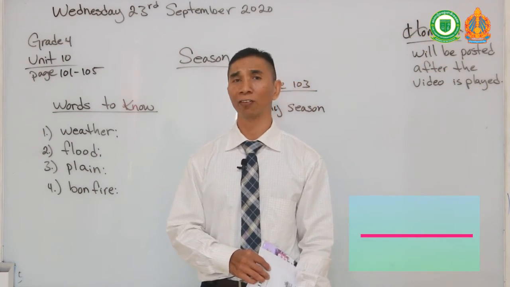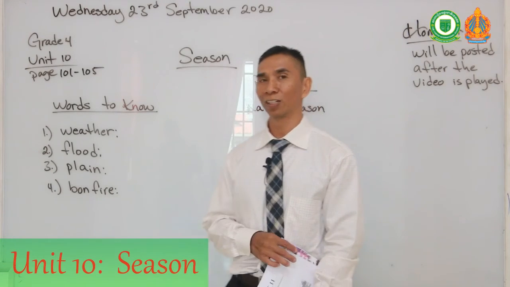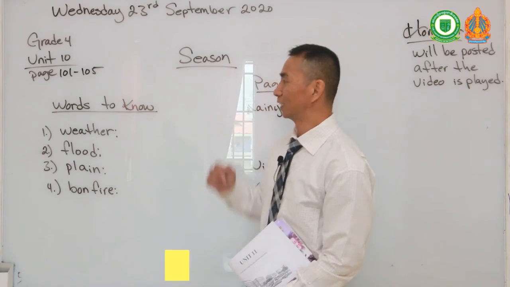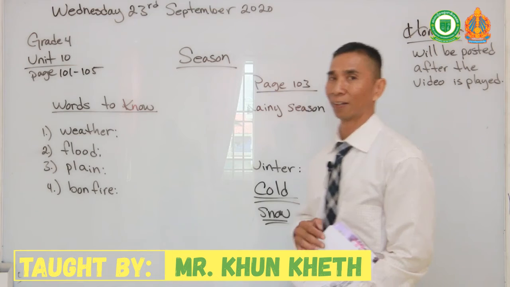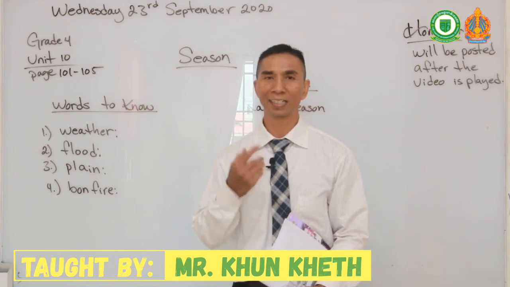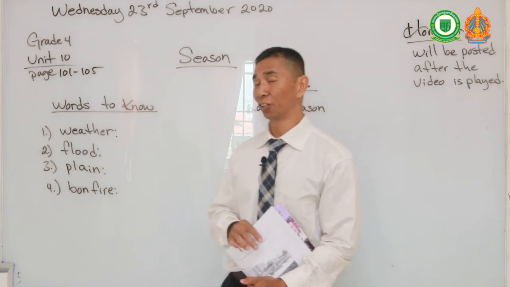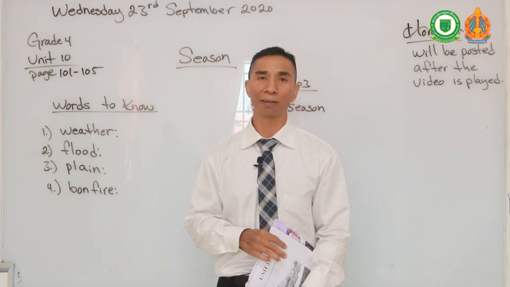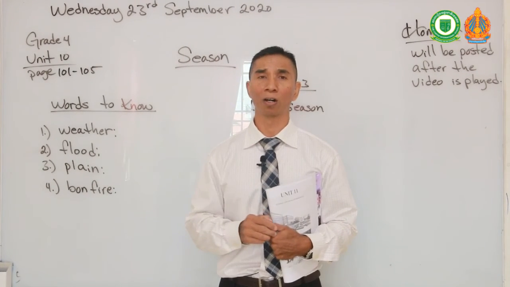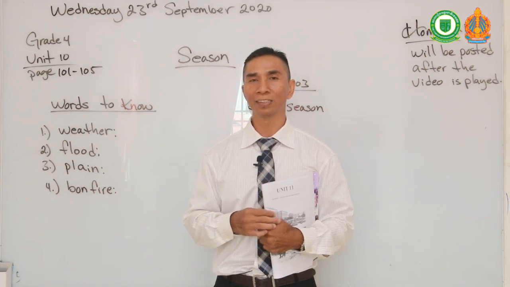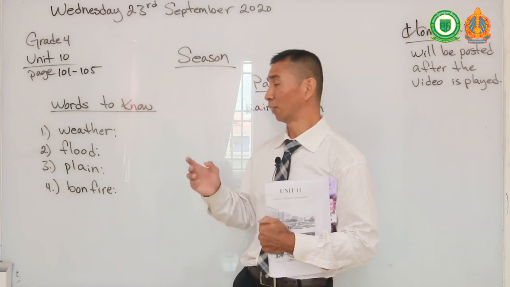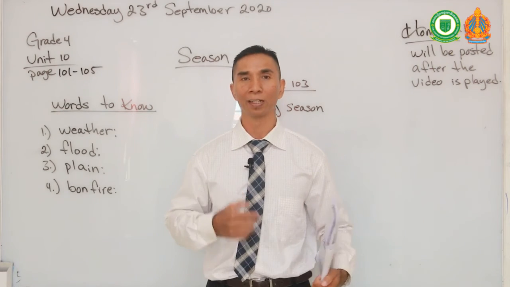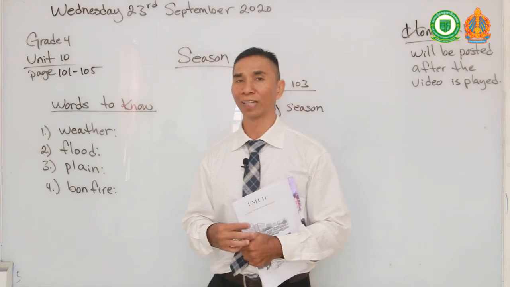Before I give you your homework, I would like to do a quick recap of what we have learned today. So in our first video, we have talked about seasons, especially the seasons in Thailand. And thank you for your discussions with me, and thank you for submitting your work. I've seen that you have understood what seasons are, and why Thailand has 3 seasons, and Cambodia has 3. And usually all around the world, there are only 4 seasons, right? Spring, summer, autumn, and winter. And we have discussed which season is hot and which season is cold, and what are the appropriate clothes for each season. So thank you for your dialogue with that.